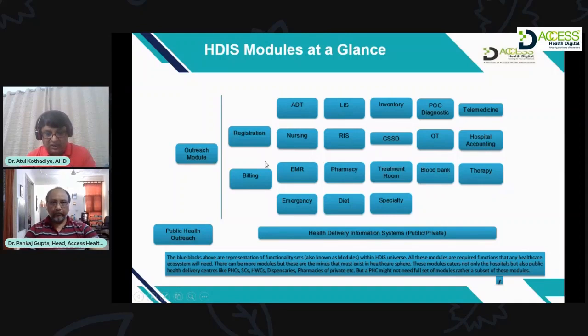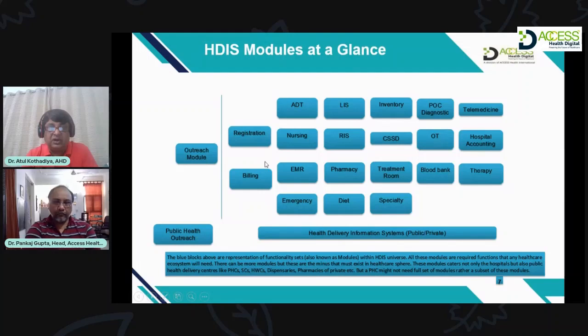EMR can be of a simple SOAP note format. SOAP note is subjective, objective, assessment, and plan. Subjective is everything from your chief complaint through your history. Objective is the observations made by the doctor, the physical examination.